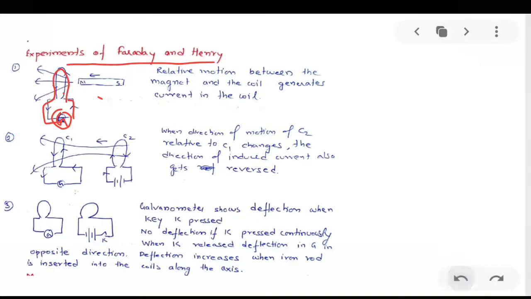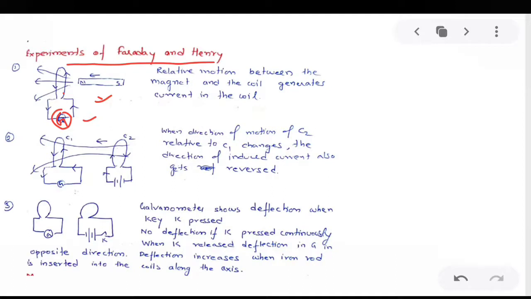This deflection is also observed when the magnet is kept at rest and the coil is moved, either towards the magnet or away from the magnet. But when both the magnet and the coil are moved such that the separation between them is constant, that is, there is no relative motion between the two, no deflection is observed in the galvanometer.